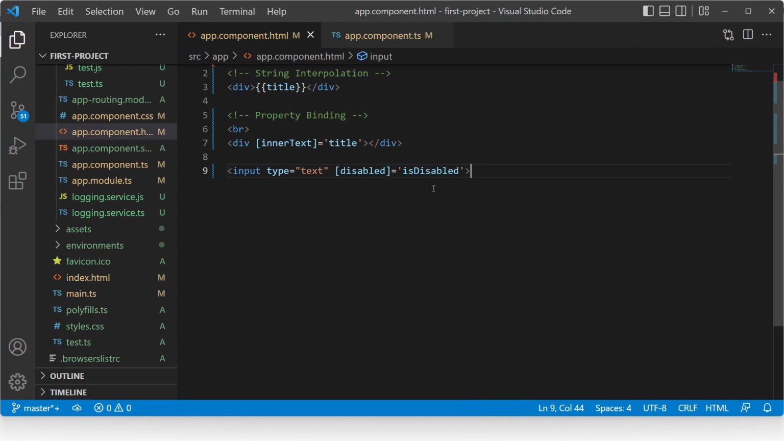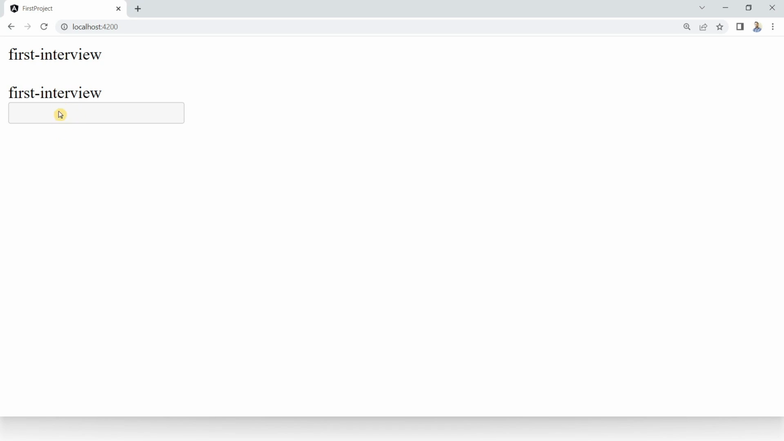See, now we will check the browser and see the text box is disabled here, which is disabled with the help of the property binding. So this is the example of property binding in Angular. I hope you now understand when to use interpolation and when to use property binding. If you have any queries about this question, please ask me in the comment section.